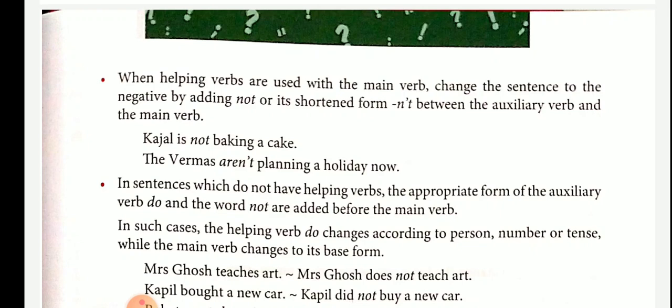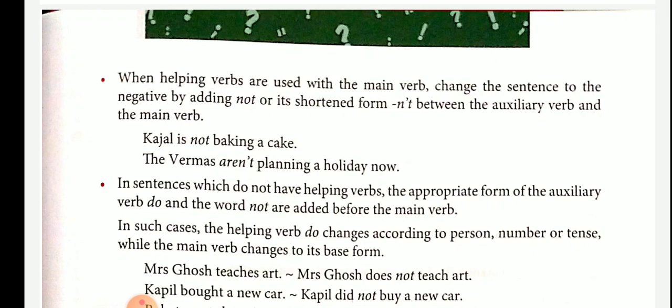We may go to Chennai next week. We may not go to Chennai next week. May is the modal auxiliary, go is the main verb, and the negative not comes between the auxiliary and go.